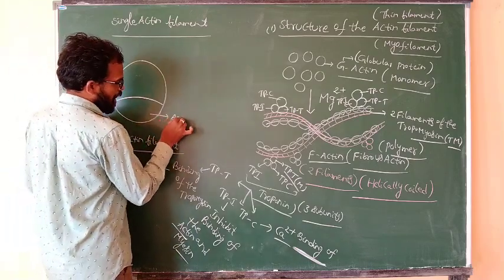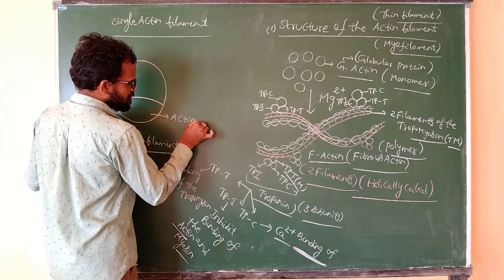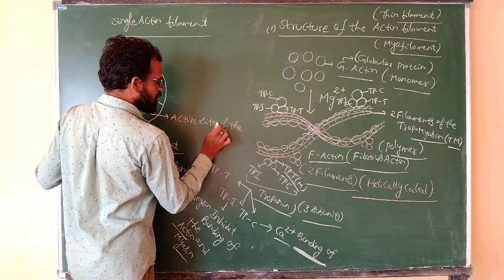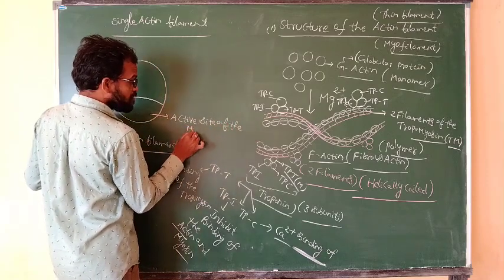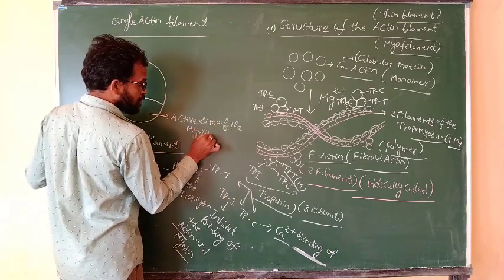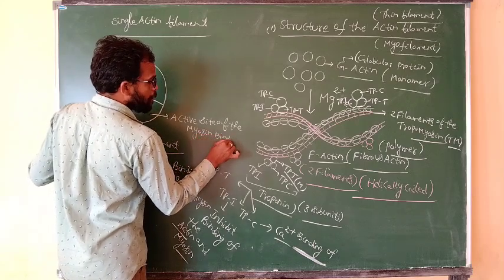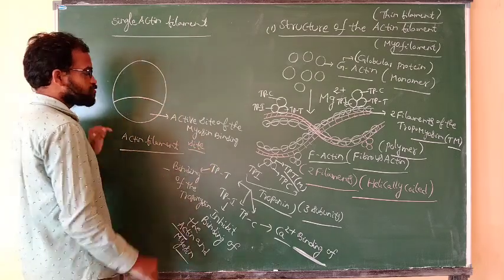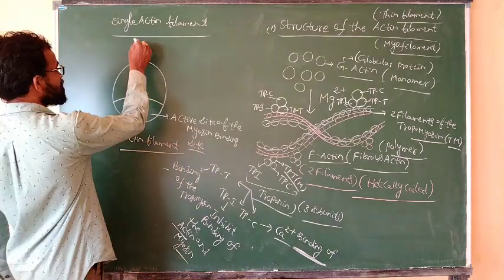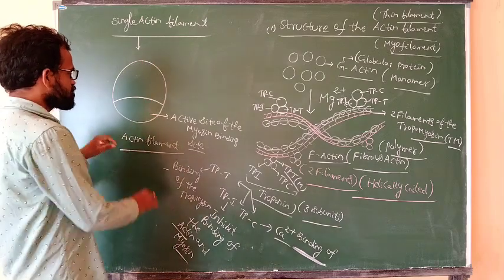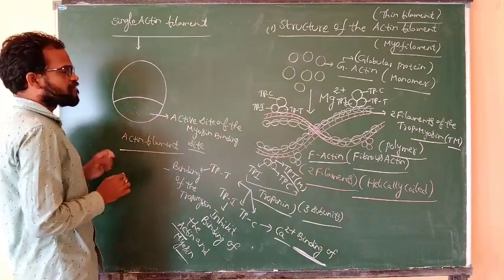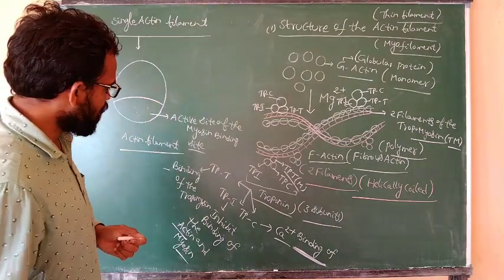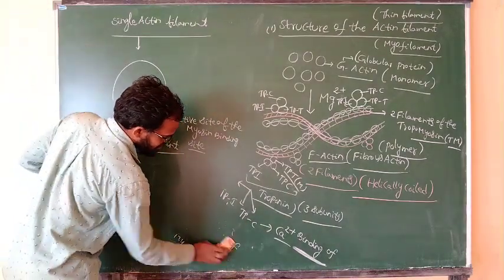A single actin filament consists of the active site of the myosin binding site.